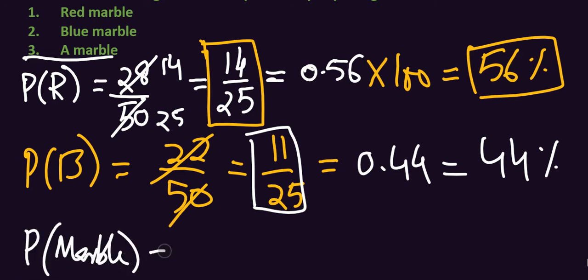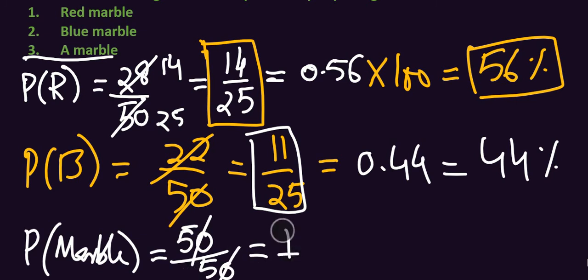Now it can be a blue marble or a red marble, so only a marble. Whenever you pick a marble, it will be either blue or red, but it is a marble. So possible cases are 50 upon 50 total, and this will give us 1.